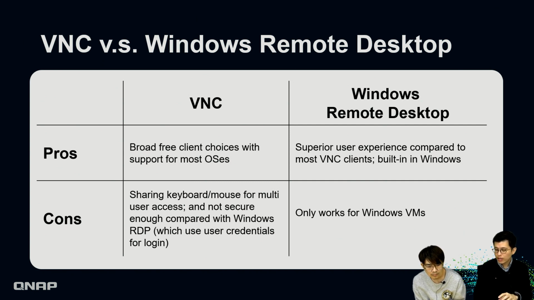Compared with that, Windows RDP requires the user's credentials to log in, and only you can access the VM desktop. So compared with VNC, Windows RDP has a better user experience, but it only works for Windows VMs.